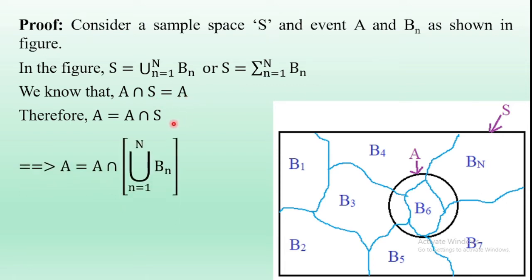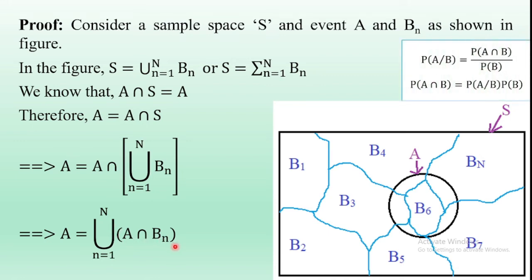But here the sample space S is equal to union n is equal to 1 to N Bn, and substituting the S value into this expression, we get event A is equal to A intersection union n is equal to 1 to N Bn. So the RHS term of this equation is also rearranged as union n is equal to 1 to N A intersection Bn.